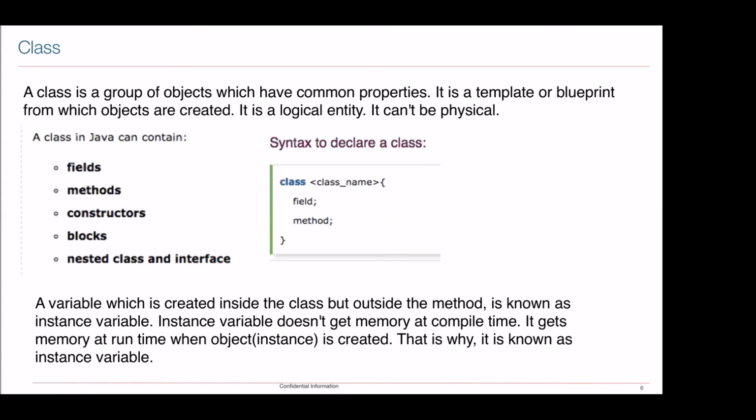So collection of objects is known as class. That is in layman terms what we are going to understand. But altogether, it is nothing but a logical entity. It is not a physical entity. So a group of objects we can say is a class, but you can have a class without objects also.